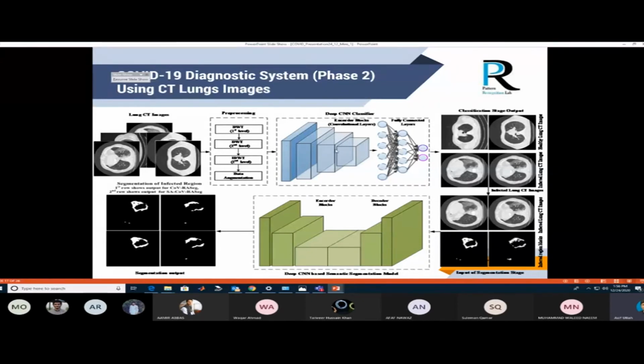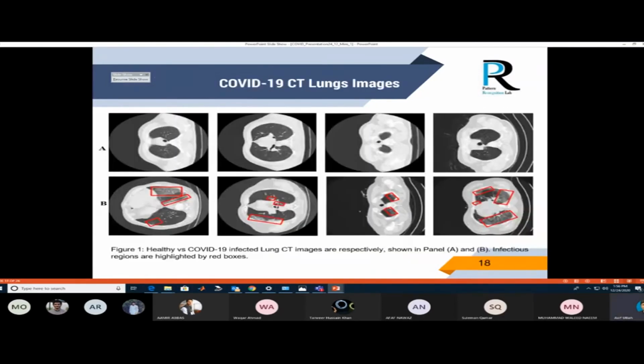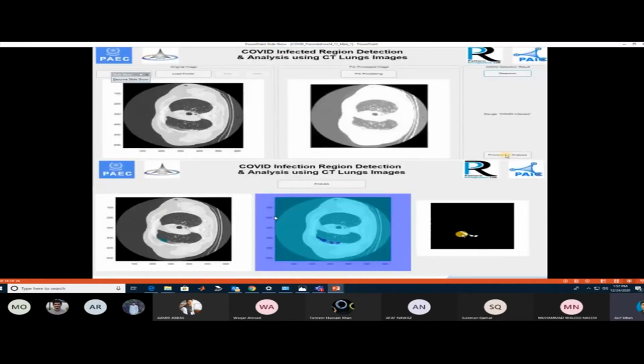For that system, we have also proposed our own models. For the classification, we have proposed COVID-CT-ResNet, while for segmentation, we have COVID-Seg-ResNet. It is inspired by region and edge-based feature extraction, and region-based segmentation. So these are the CT scan images. You can see that row A shows the normal CT scan images, while row B, with the bounding boxes, shows the infected CT scan images.